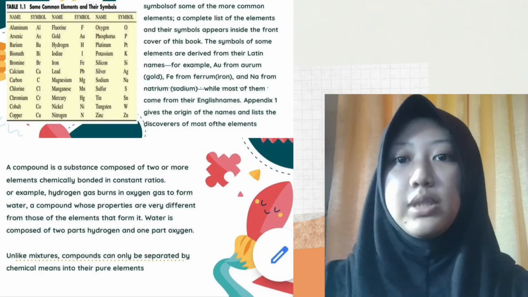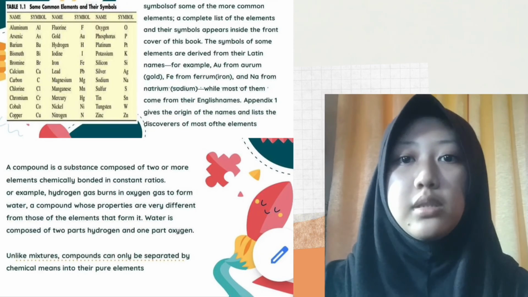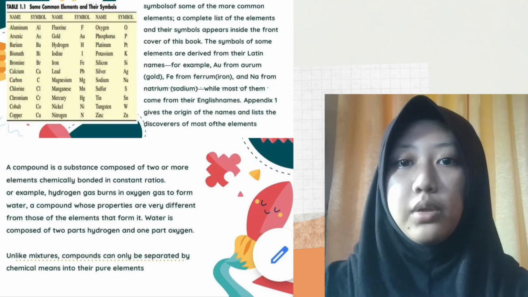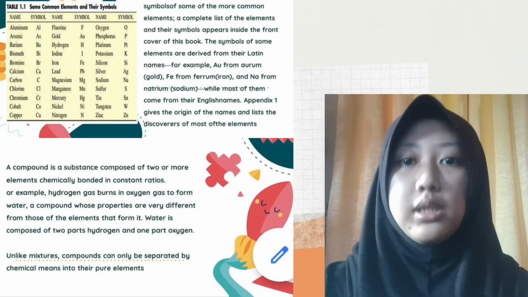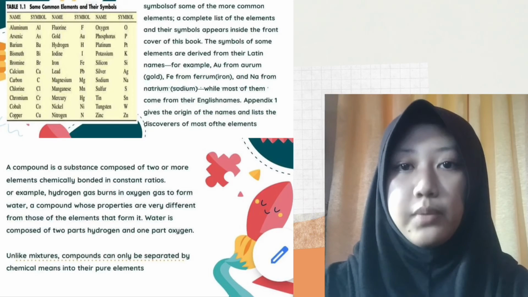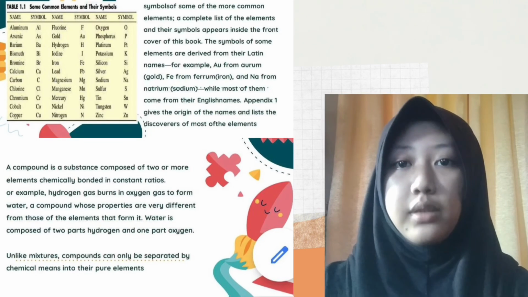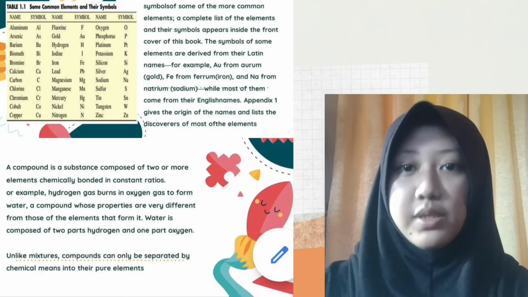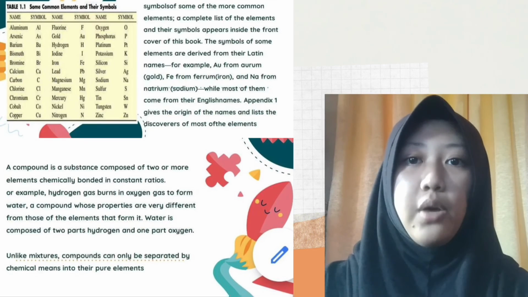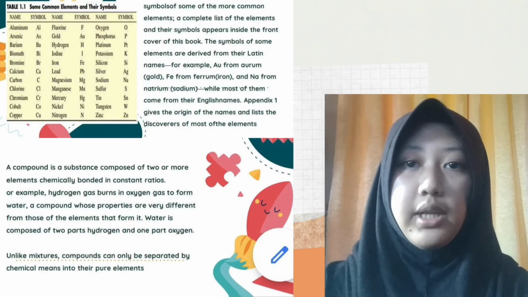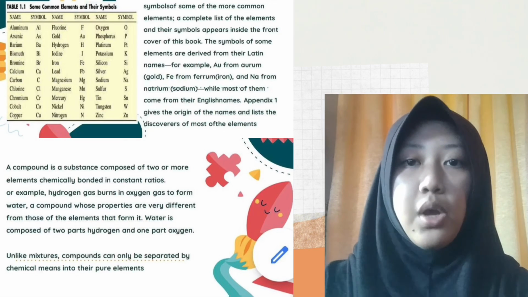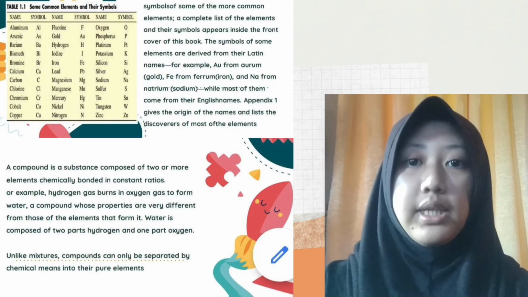The table on the sheet shows the names and symbols of some of the more common elements. A complete list of the elements and their symbols appears inside the book. The symbols of some elements are derived from their Latin names, for example, Au from aurum or gold, Fe from ferrum or iron, and Na from natrium or sodium, while most of them come from the English names.